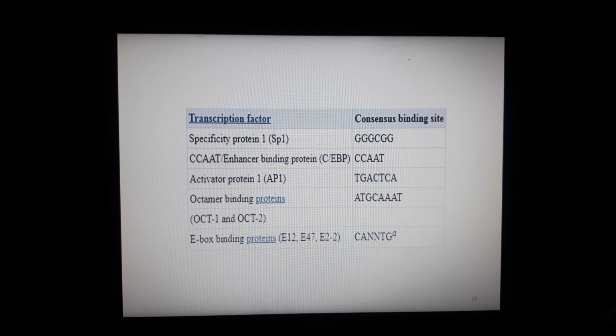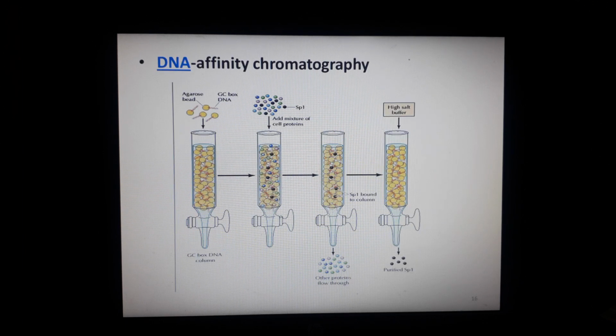The fourth one is the octamer binding protein. Its consensus binding sequence is ATGCAAT. So these bind only to these sequences. Lastly, you have E-box binding proteins, and these include E12, E47, E2-2. Its consensus binding sequence is CANNTG. So these were some of the transcription factors and their consensus binding sequences.